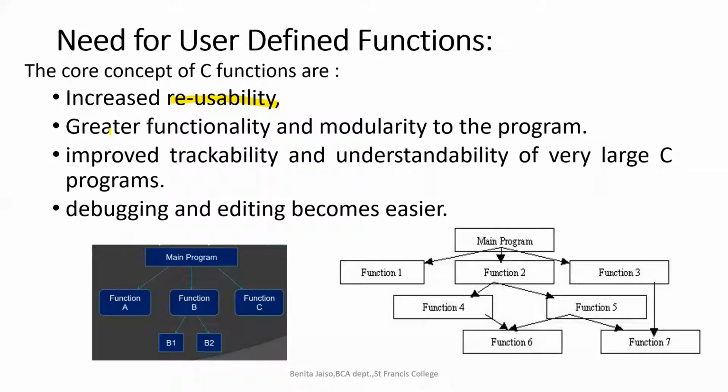As I told, if I am writing a code for the admission of a student, when he takes admission, the same code can be reused, right? For the 400 plus students who are taking admission each year. Greater functionality and modularity. As I told, each function will be given a particular name and it can be taken in that way, right? Greater functionality and modularity of the program, improved trackability and understandability of large C programs.